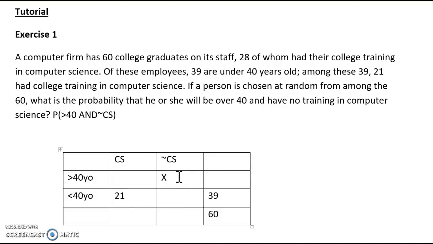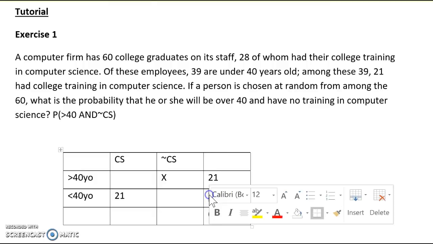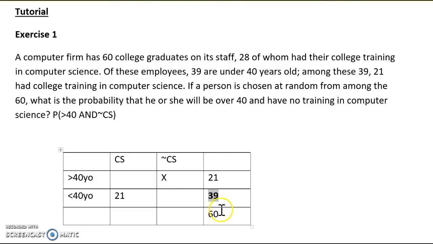Okay, so how could we fill in this information? Okay, so remember at the last part of the slides, this is the total number. So if we have 60 here, we have 39 here, so what will be the value here? So it will be 60 minus 39, which is 21. Right? Okay, so let me just highlight what are given. Okay, so these values are given to us.